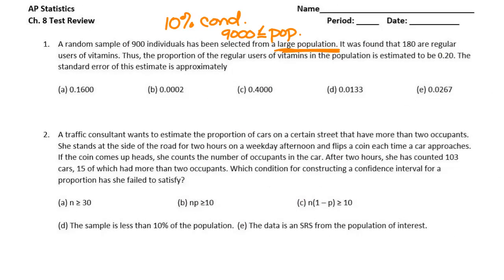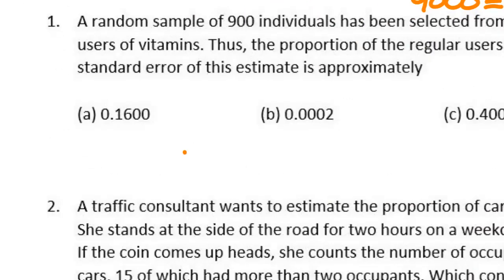It was found that 180 are regular users of vitamins. Thus, the proportion of regular users of vitamins in the population is estimated to be 0.20. The standard error of this estimate is approximately... Standard error.